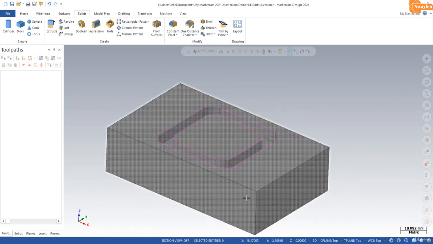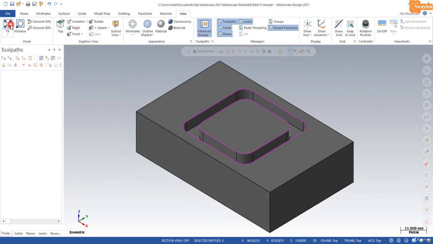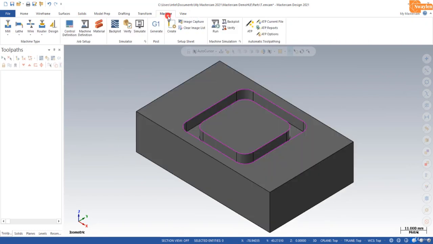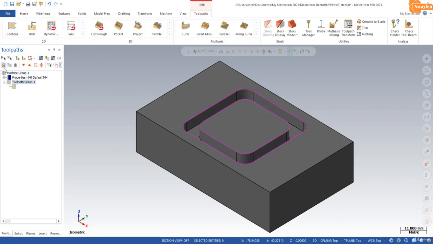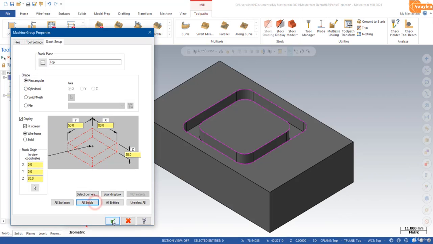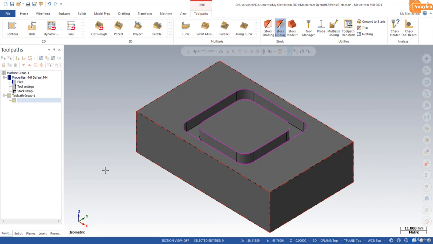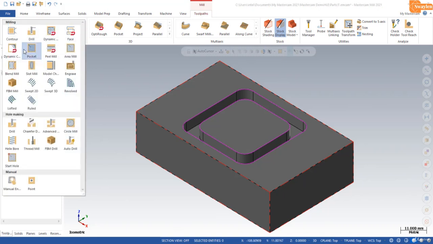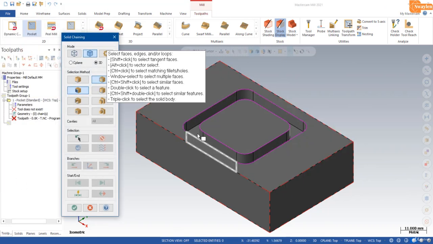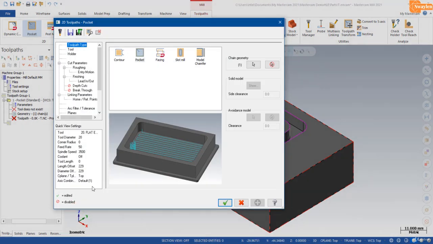So here in view I will click isometric and fit. Now in machine, first of all I will select mill default and select stock setup, all solid and OK. So my stock is ready. Now click on pocket milling operation, select face, OK.